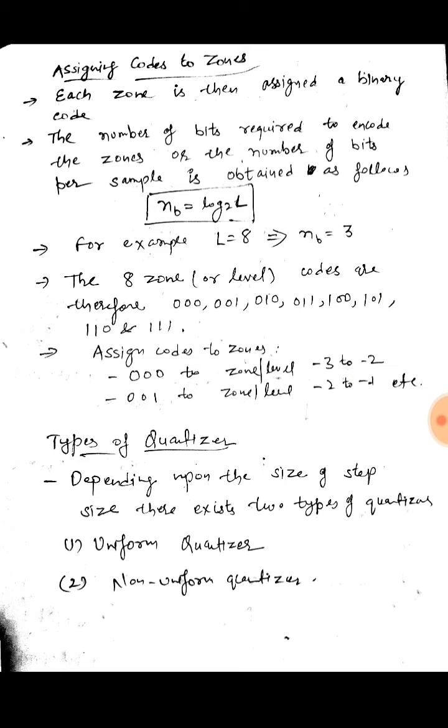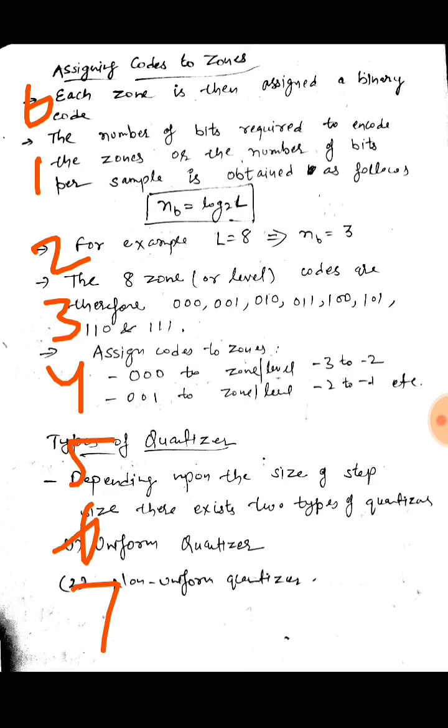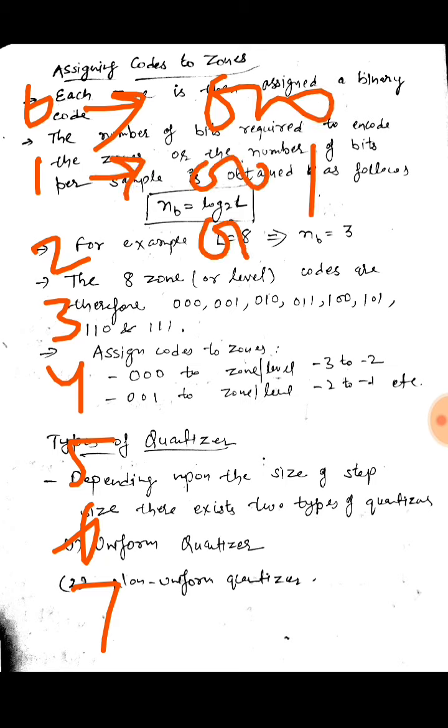So the codes for the 8 zones can be assigned. If we have 8 zones, that is 0, 1, 2, 3, 4, 5, 6, 7, you all know how we can represent 0 using 3 bits: it would be 000. 1 would be 001, then 010, and so on, up to 111.